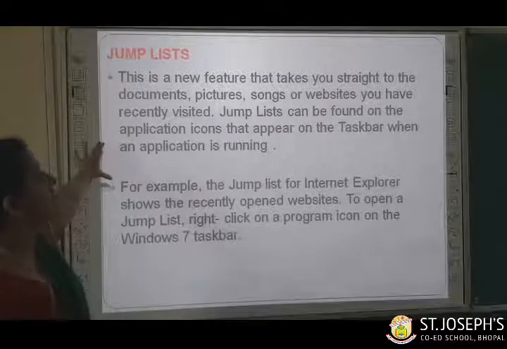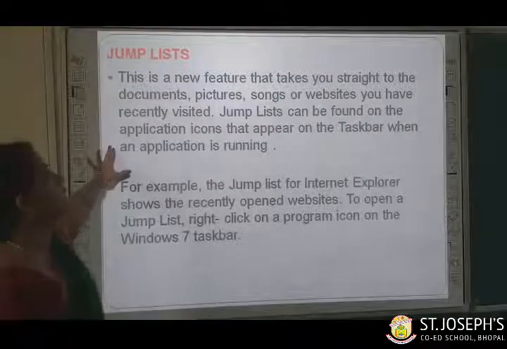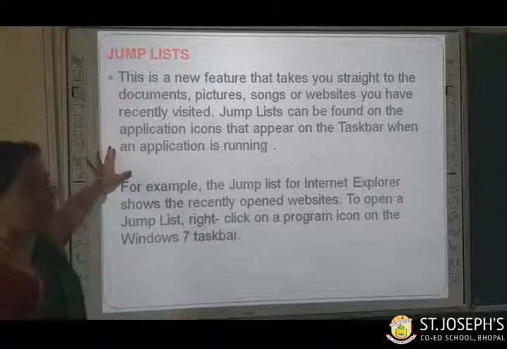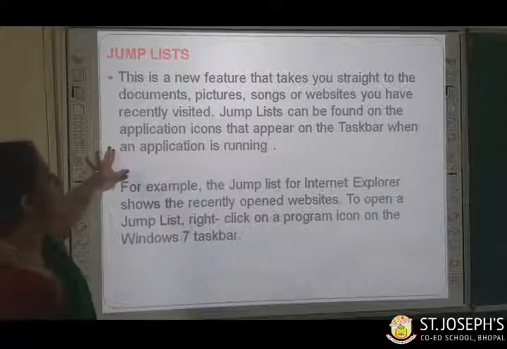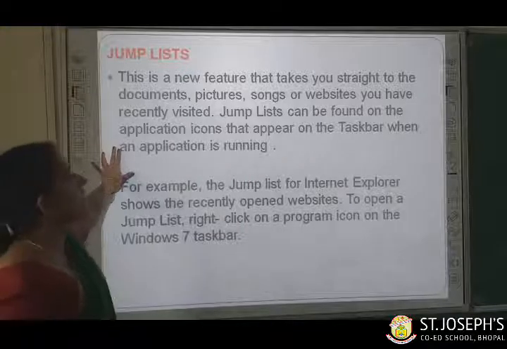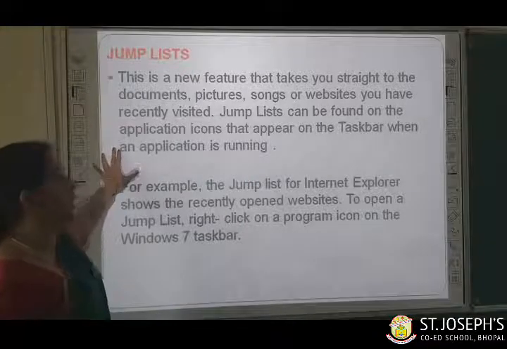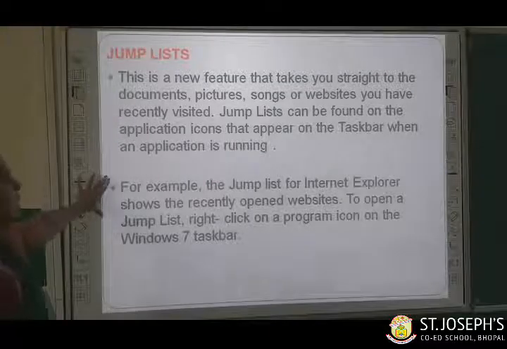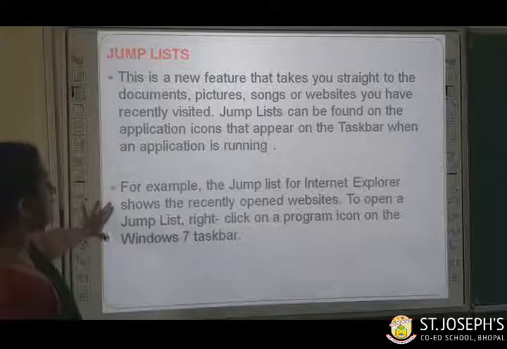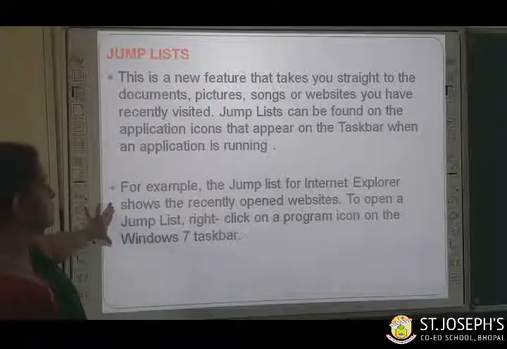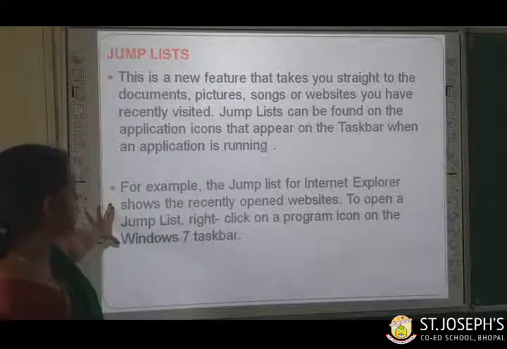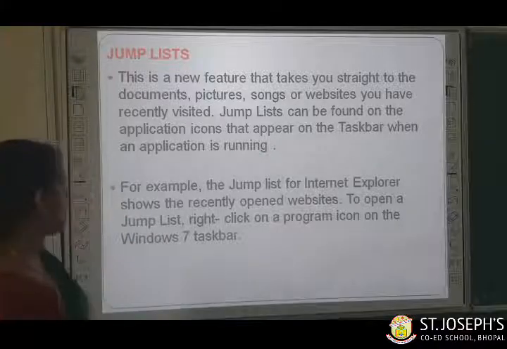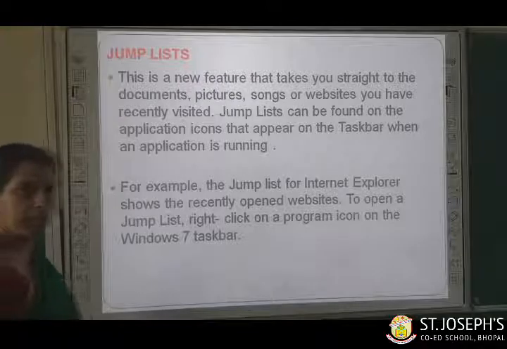Jump list. This is a new feature that takes you straight to the documents, pictures, songs or websites you have recently visited. Jump list can be found on the application icons that appear on the taskbar when an application is running. So you can practice. For example, the jump list for Internet Explorer shows the recently opened websites. To open a jump list, right click on a program icon on the Windows 7 taskbar.